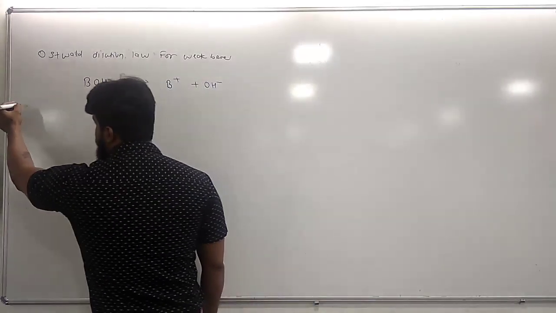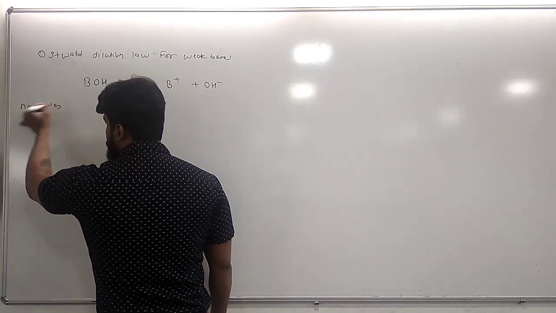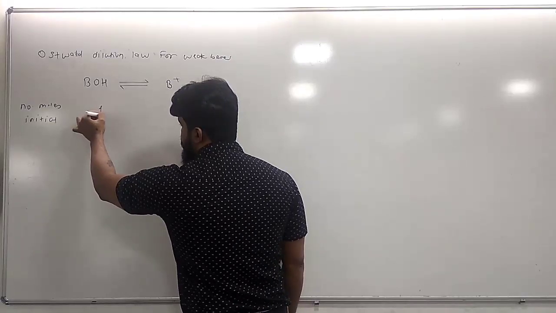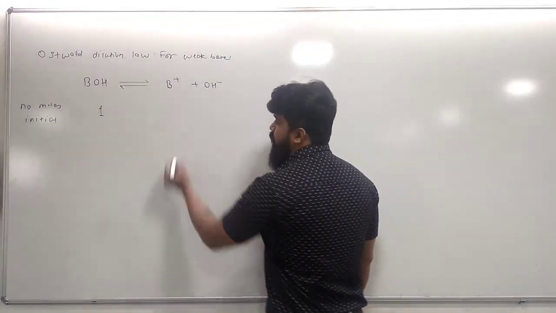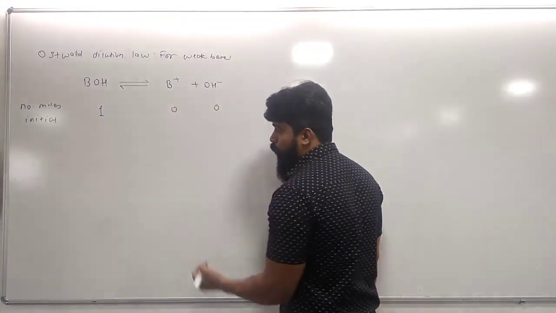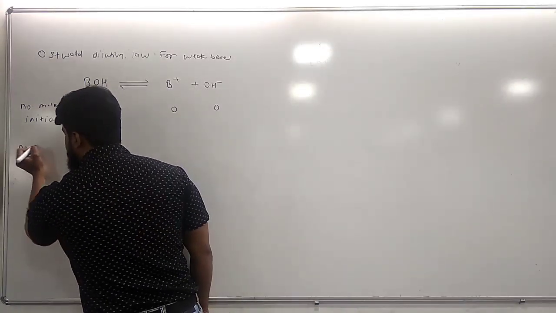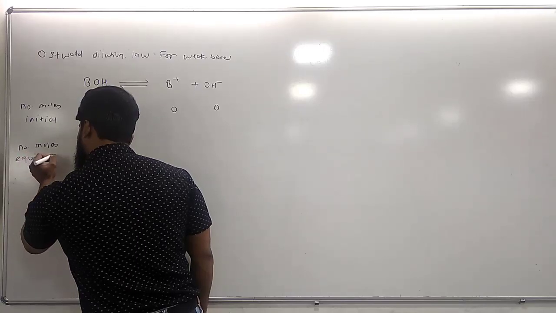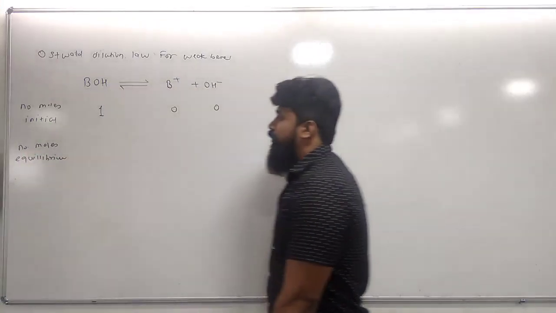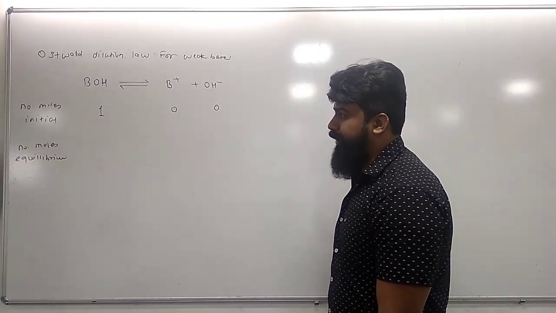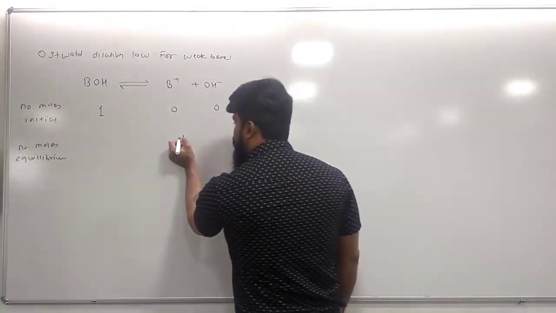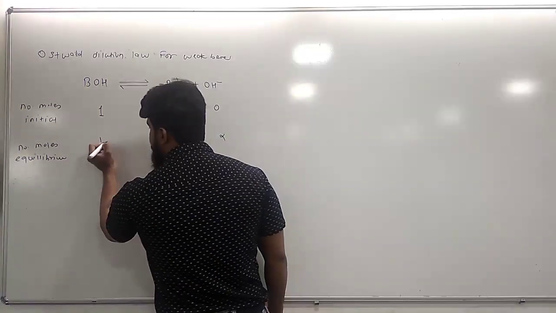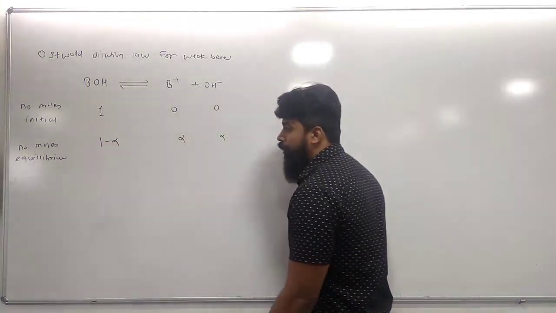So, number of moles initially. Suppose initially we have taken the number of moles of reactant BOH as 1. So B plus and OH minus remain 0. What is the number of moles at equilibrium? Out of 1 mole of BOH taken initially, alpha is the degree of dissociation that takes place at equilibrium. So BOH remains 1 minus alpha.